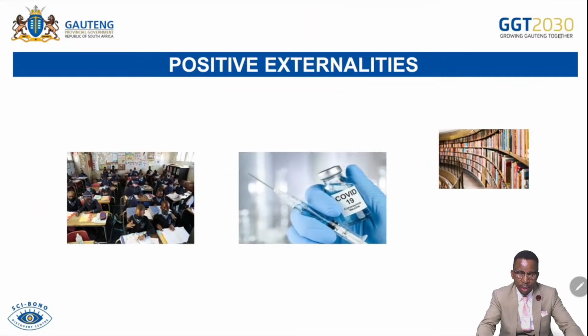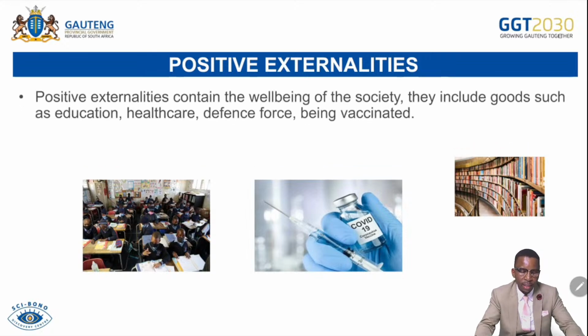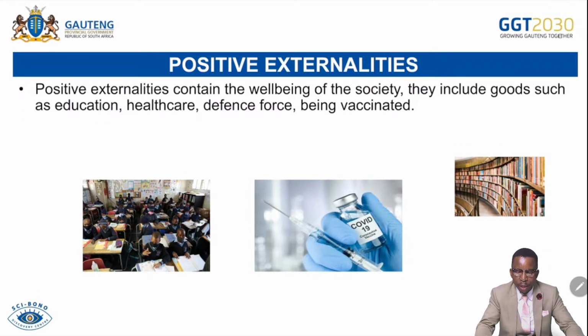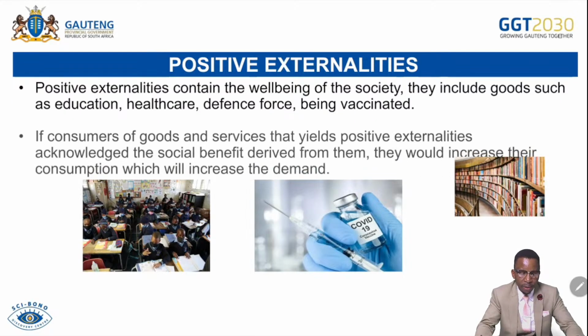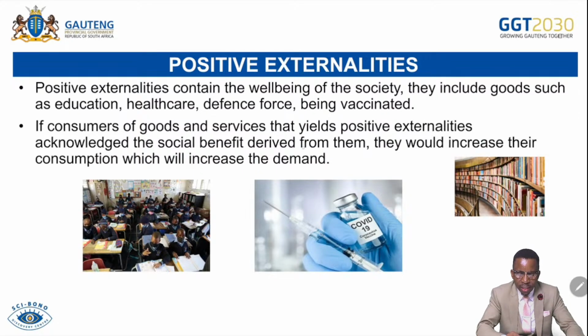Positive externalities, there we go. We have examples: education, libraries. The COVID-19 vaccination was a part of the positive externality. Positive externalities all contribute to the well-being of the society. They include goods such as education, healthcare, defense force, being vaccinated. And also, if consumers of goods and services that yield positive externalities acknowledge the social benefit derived from them, they would increase their consumption, which will increase the demand.